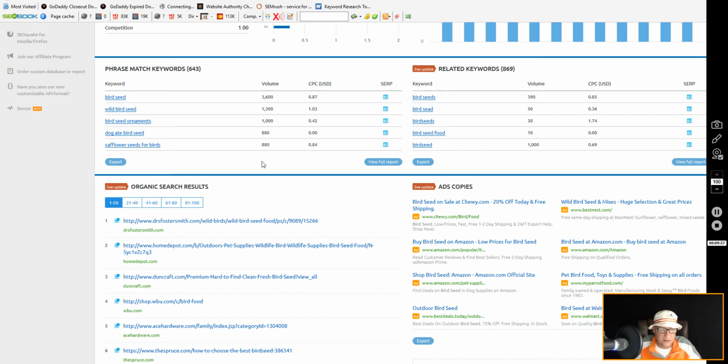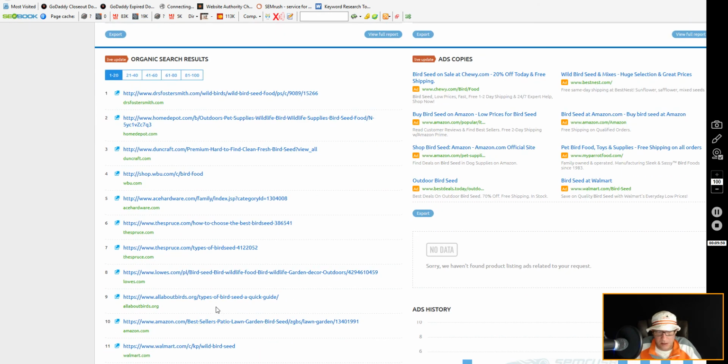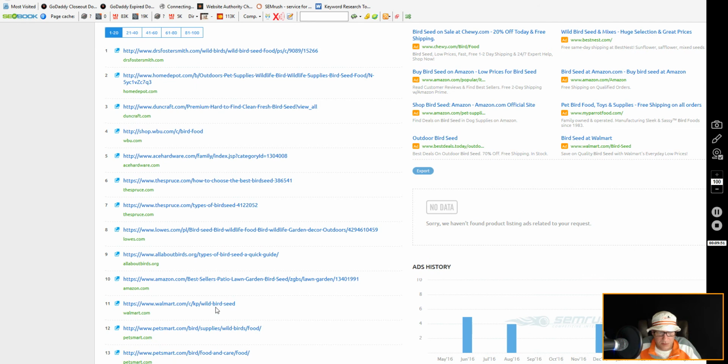Organic search results: Doctors Foster Smith, Home Depot, Duncraft, WBU, Ace Hardware, The Spruce, Lowe's.com, allaboutbirds.org, Amazon, and of course Walmart being number 11, PetSmart being number 12, which is kind of weird.